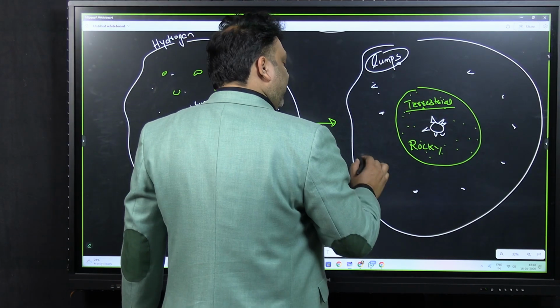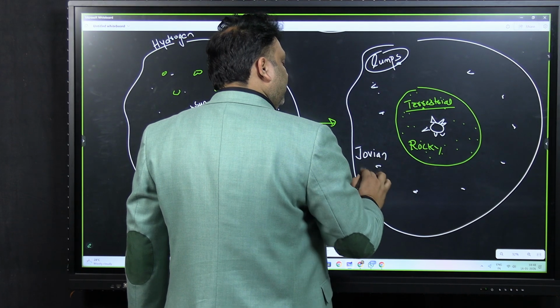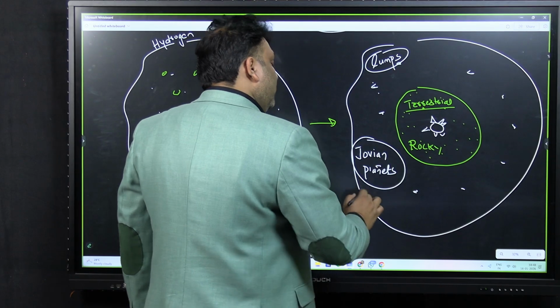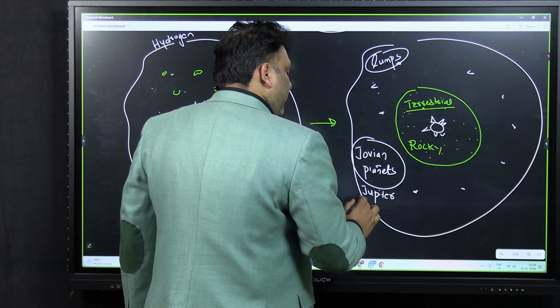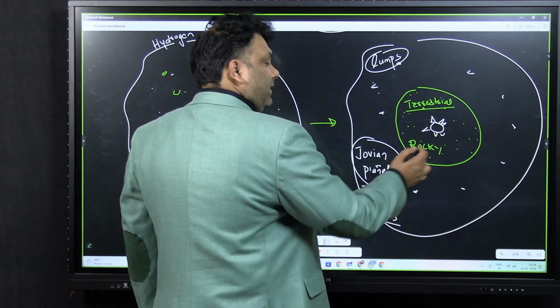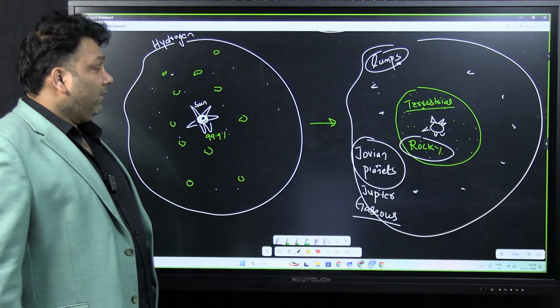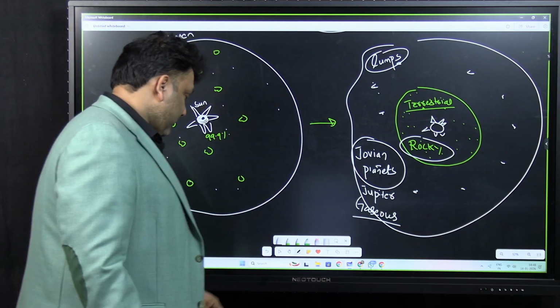These lumps of gas have formed the Jovian planets. Jovian means Jupiter-like. These are also called the gaseous planets and these are called the rocky planets. So this is how the solar system has been formed.